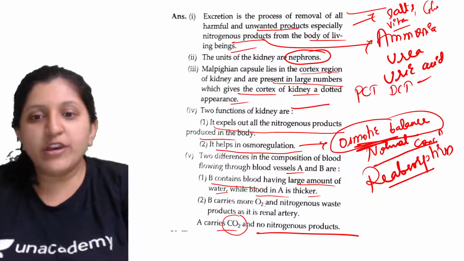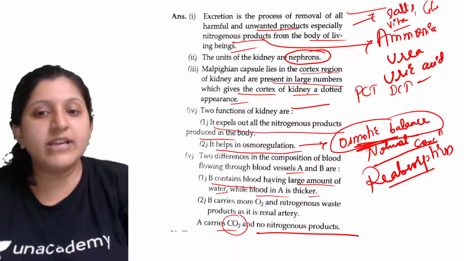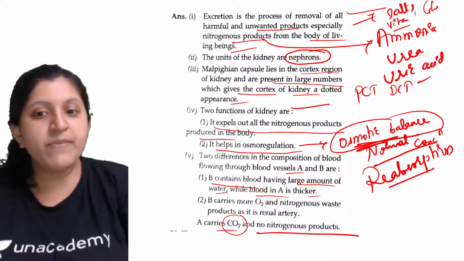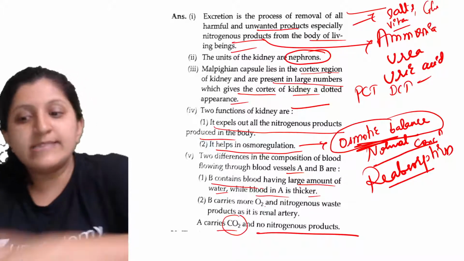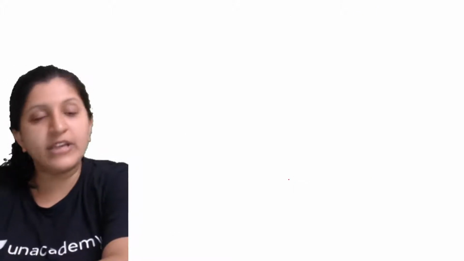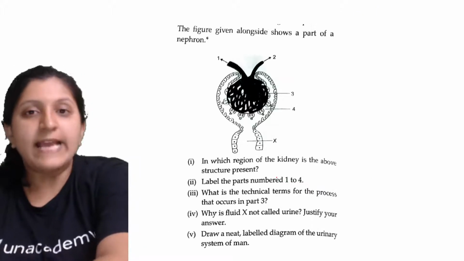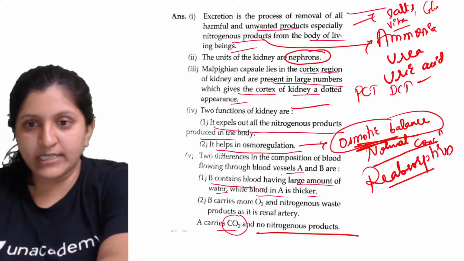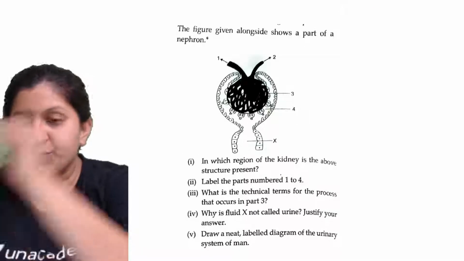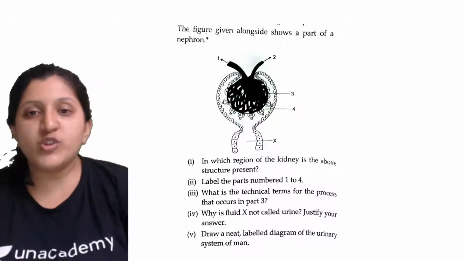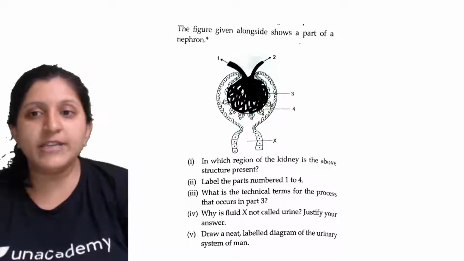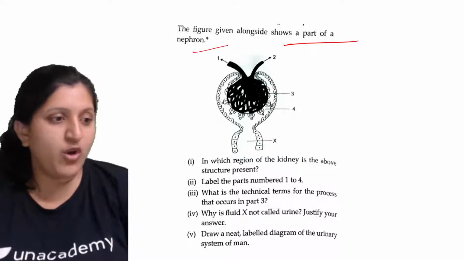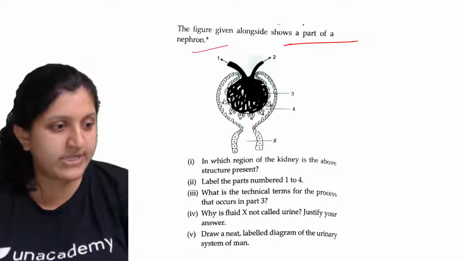So here you can see B contains blood having a large amount of water, and blood in A is thicker. But after the reabsorption process, it is not even thicker. Normal concentration is anyway maintained in there. So let's go to the next one. The figure given alongside shows a part of a nephron. So this is a part of a nephron itself.